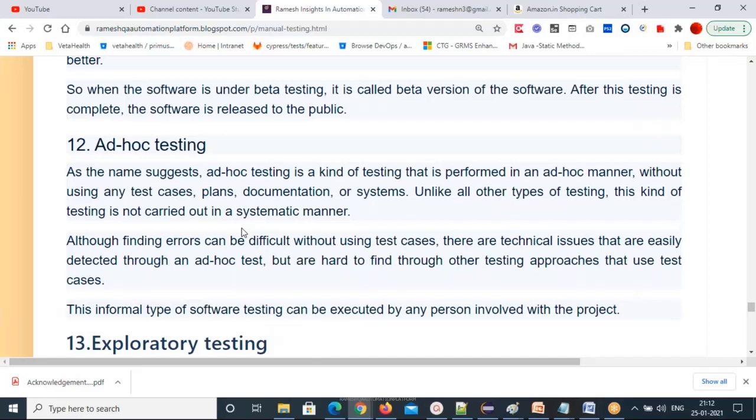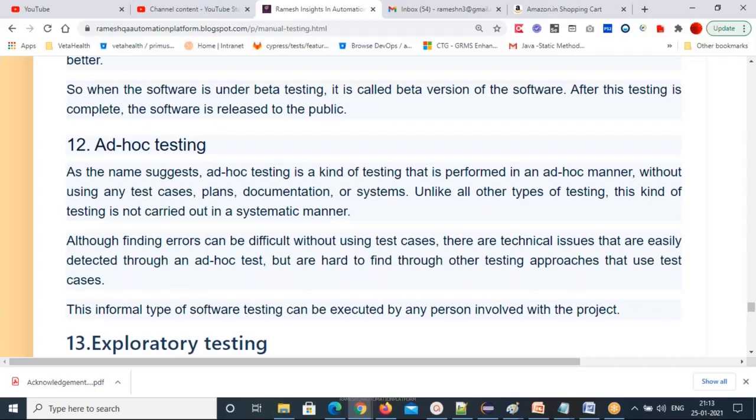What is ad hoc testing? Ad hoc testing is testing that is performed in an ad hoc manner, randomly. You don't have any test cases, you don't have any documentation. They just give you the application and you go and perform the testing on the application. That is called ad hoc testing.